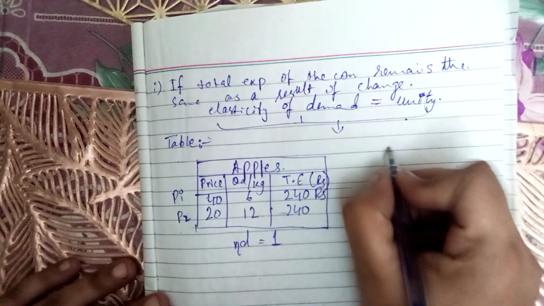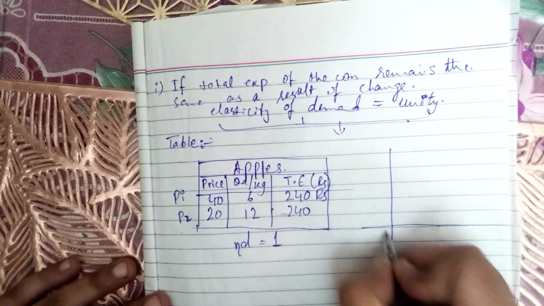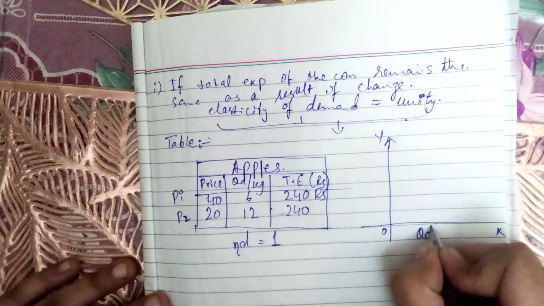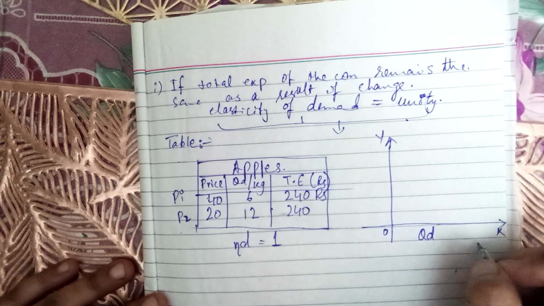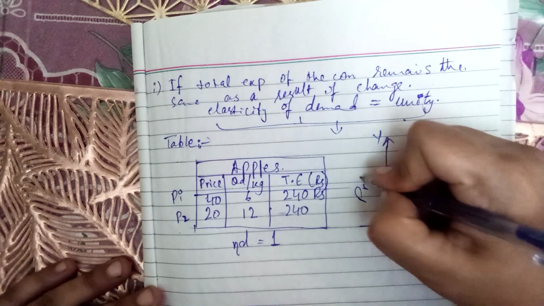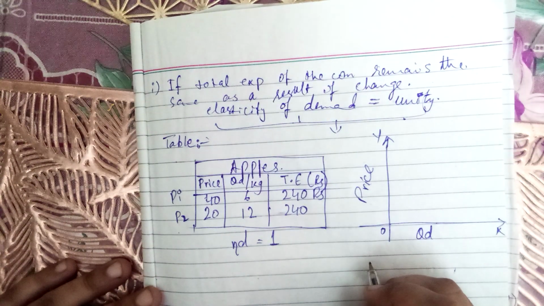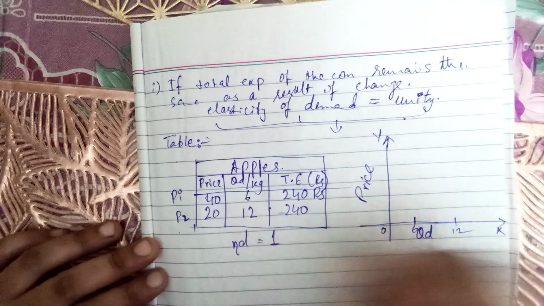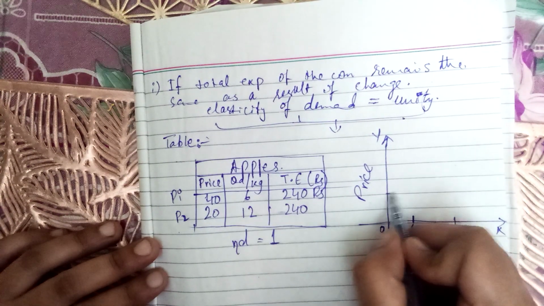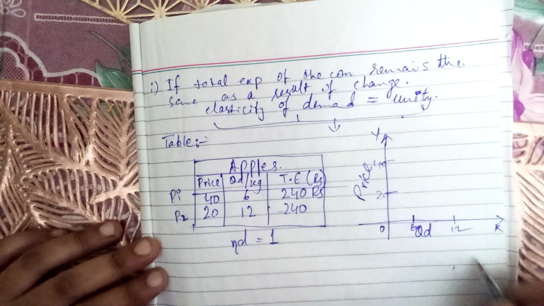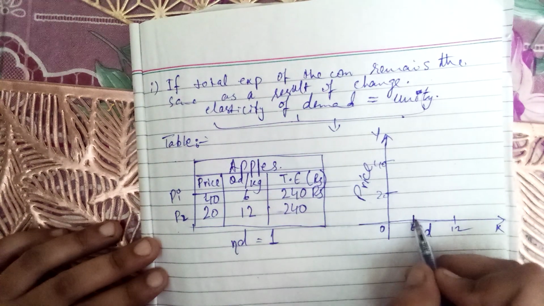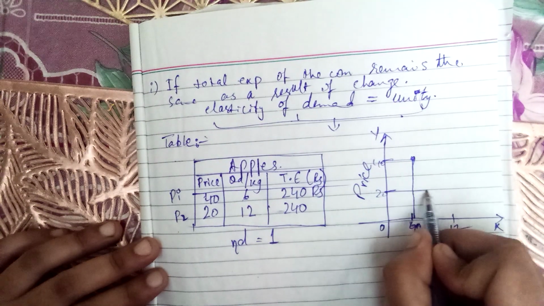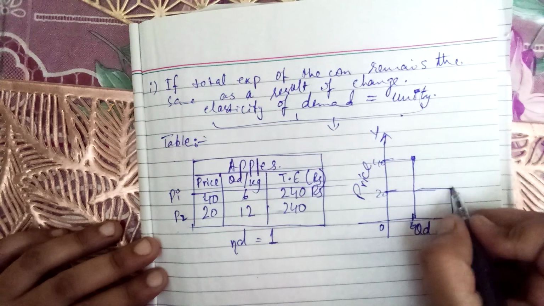If we take this case on diagram, diagrammatic representation shows that this is y-axis, this is x-axis. I told you earlier that quantity demanded is always taken on x-axis, and the rest of the components are taken on y-axis. So here you can see this is 6 and 12 quantity demanded according to the table, and price is 20 and 40. So let's see, when it was 40, our quantity demanded was 6, and when it came down and became 20, it became 12.